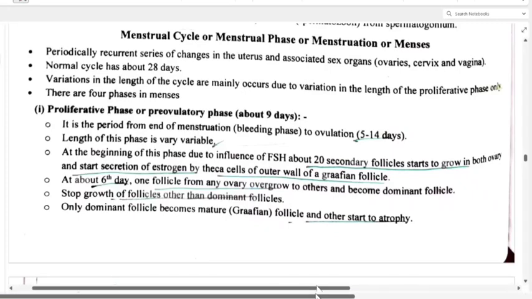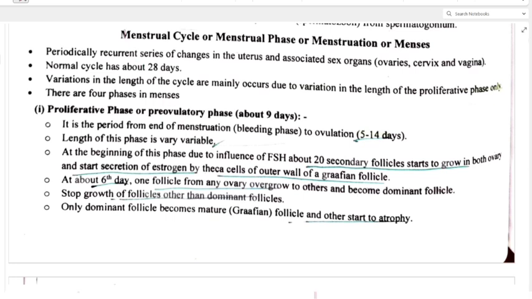Hello everyone, welcome back. In today's session, we'll be studying about the menstrual cycle, or menstrual phase, or menstruation, or menses. All these names are the same, right? So let's start.